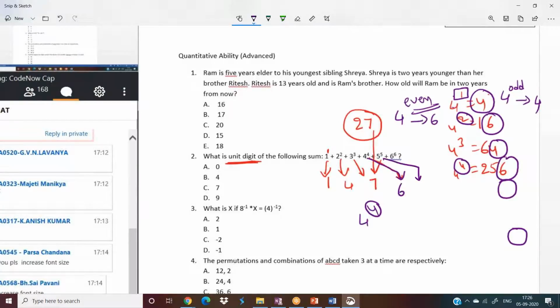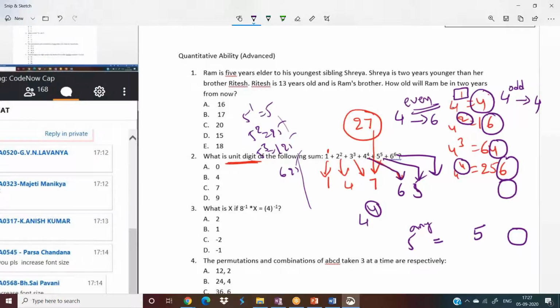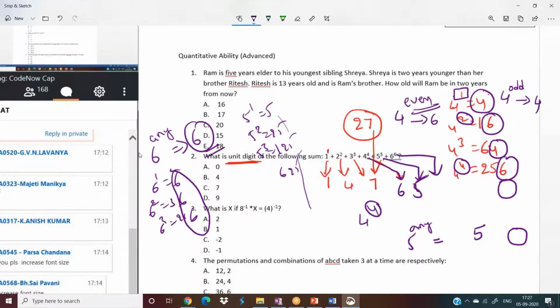Now 5 power any number, whatever the number it is, the units place digit will be 5 only. If you want, you can observe 5 power 1 is 5, 5 square is 25, 5 cube is 125, 625, so it will be 5. Similarly, 6 power any number, remember, the units place digit will be 6 only. 6 power 1 equals 6, 6 square equals 36, 6 cube equals 216, 6, 6, 6 only. So these are the units place digits.